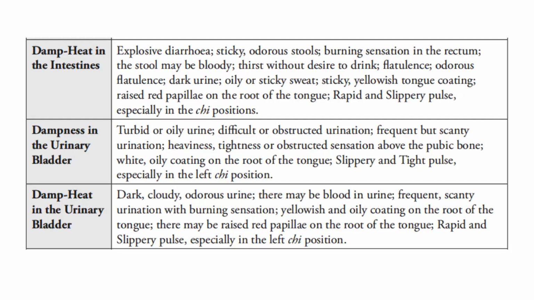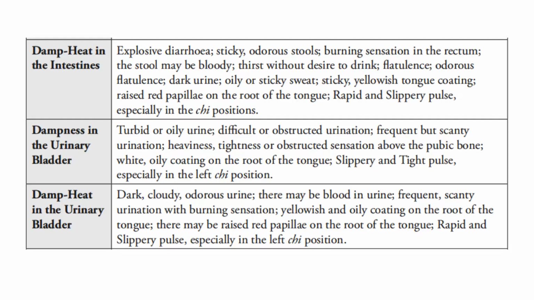In dampness in the urinary bladder, there is turbid or oily urine, difficult or obstructed urination, frequent but scanty urination, heaviness, tightness, or obstructed sensations above the pubic bone, white, oily coating on the root of the tongue, slippery and tight pulse, especially in the left third position.